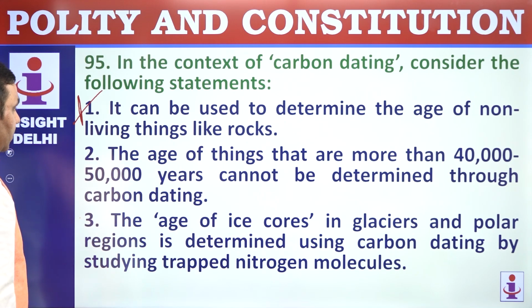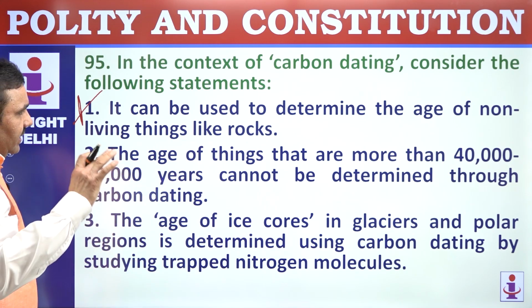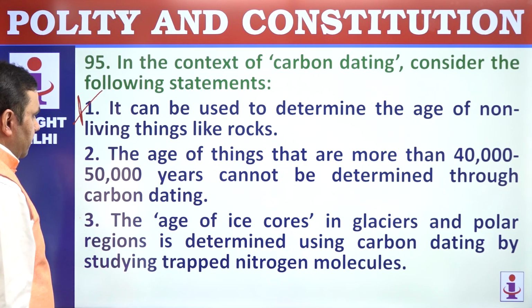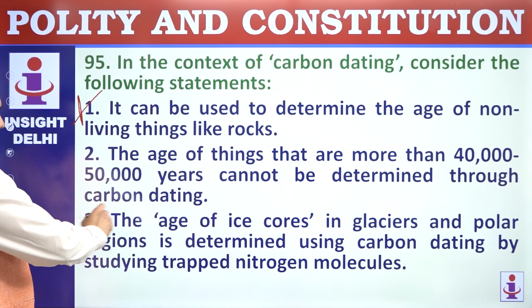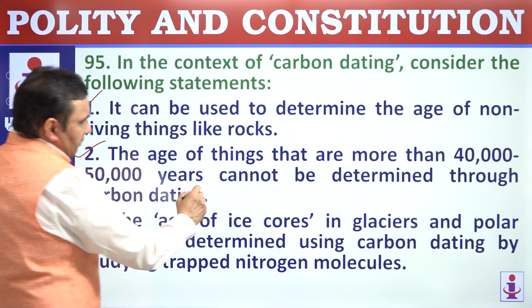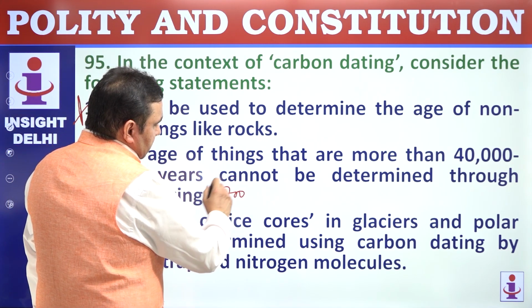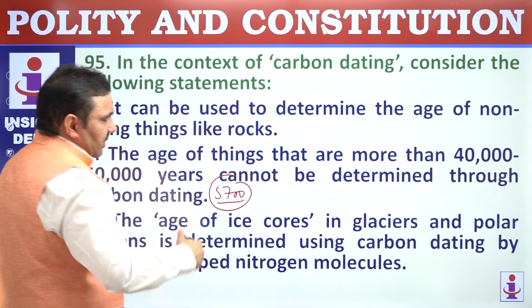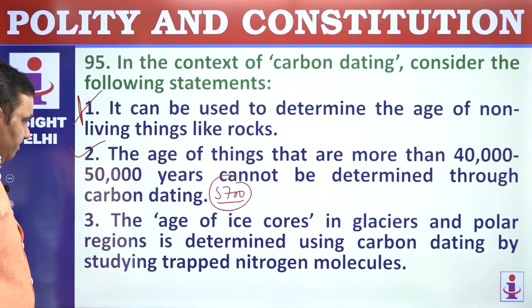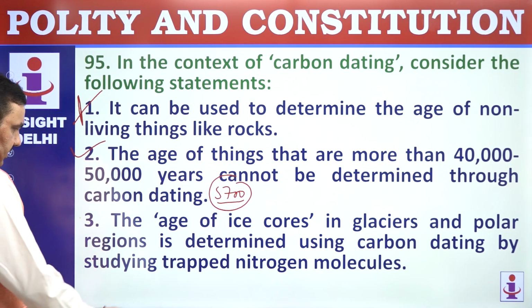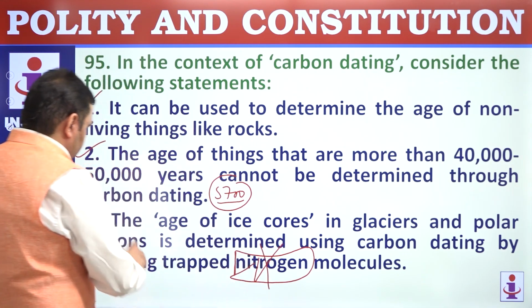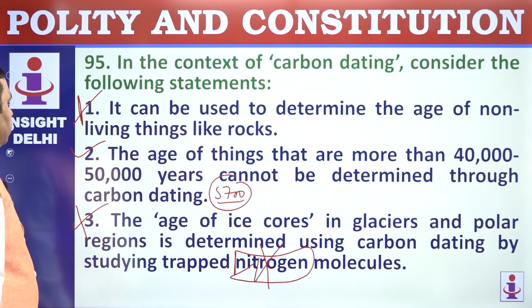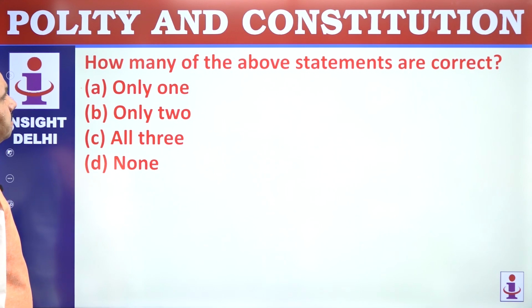Only carbonic or organic things can be dated with the help of carbon. The age of things that are more than 50,000 years cannot be determined. That's correct because half-life is around 5,700 years, so the percentage of carbon is negligible after a couple of half-lives. The age of ice cores in glacier and polar regions is determined by carbon dating by studying trapped carbon dioxide, not nitrogen. Trapped carbon dioxide. This is wrong. 1 and 3 are wrong. 2 is correct. How many are correct?